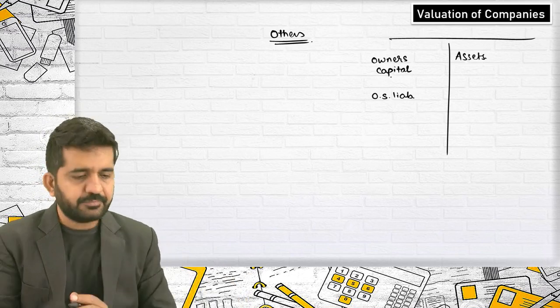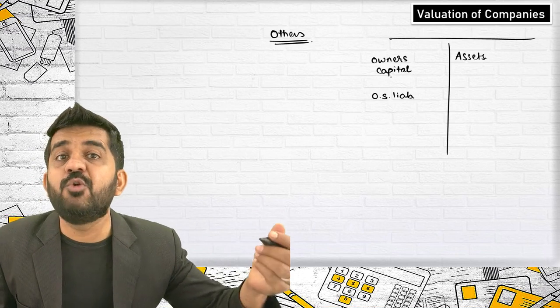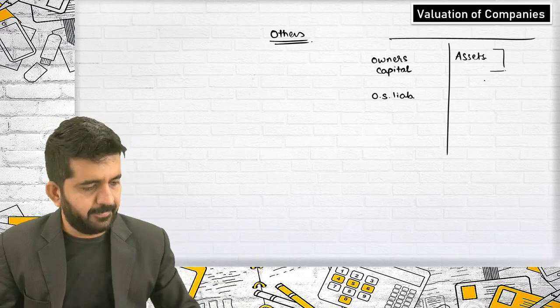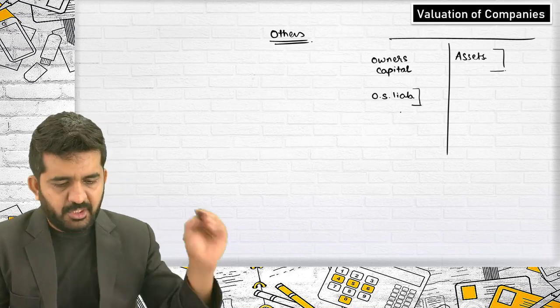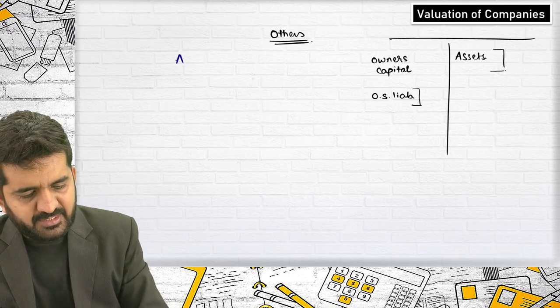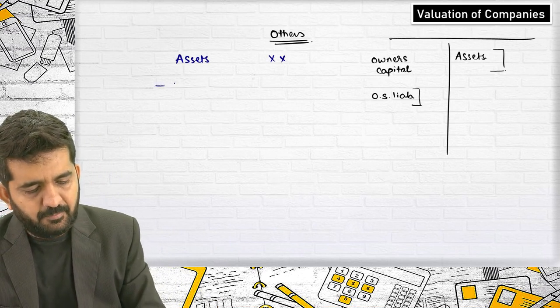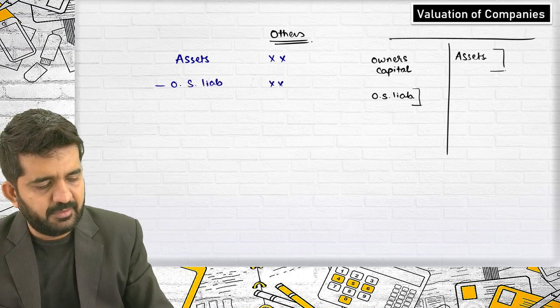That is all right. But how will we find out the value of the company? It is assets minus outside liability.